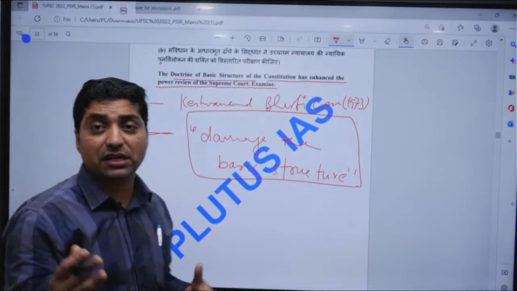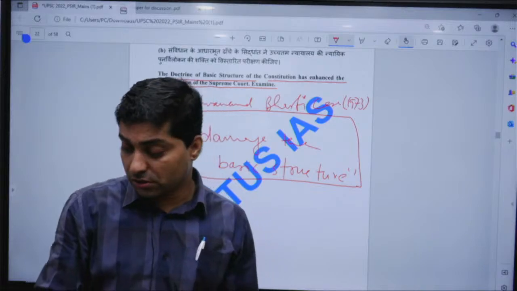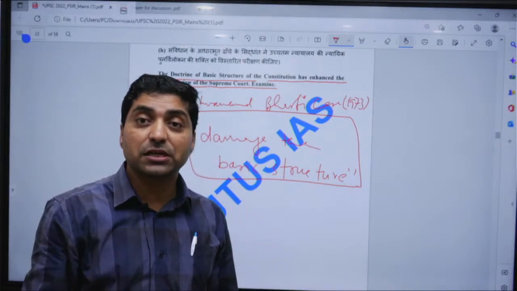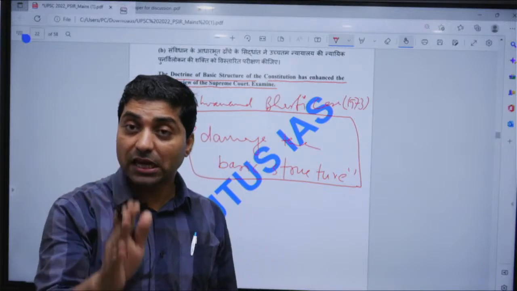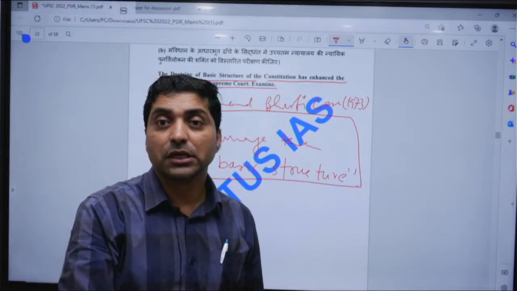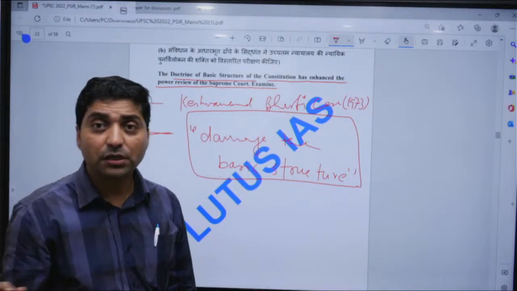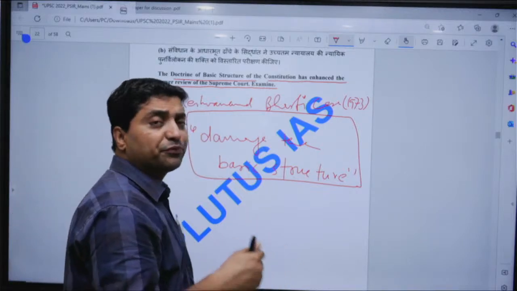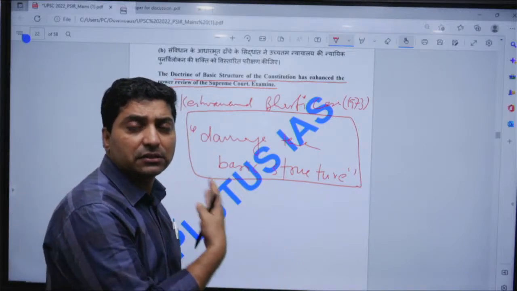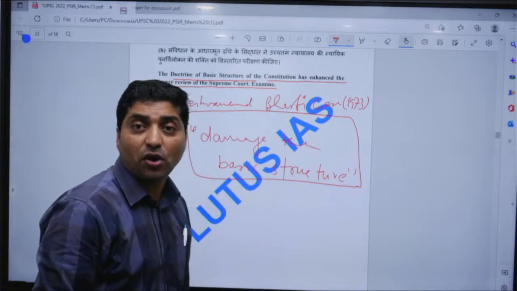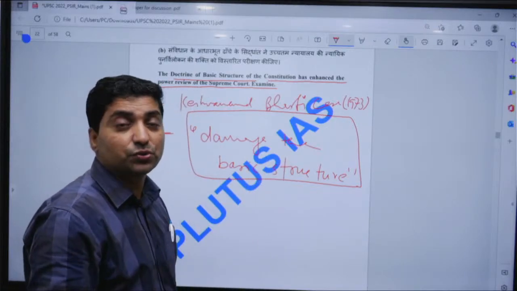For example, the S.R. Bommai case, which establishes socialism, secularism, and federalism as the basic structure of the Constitution. Fine. Then free and fair elections, the rule of law, Article 32, right,